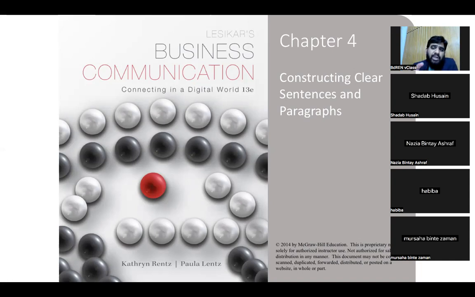So we can use clear sentences when we are writing messages. Paragraphs: some words make a sentence and then some sentences make a paragraph. When you write a paragraph, coherence is very important. Say for example, you are explaining the annual report or profit of the company.